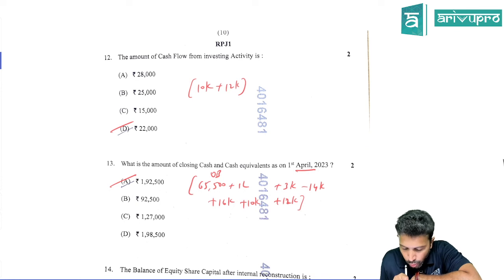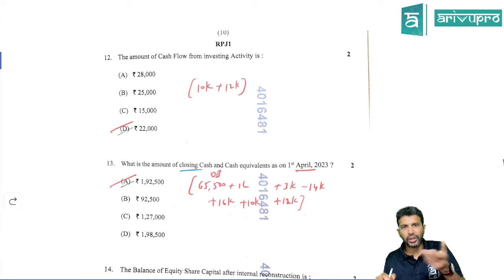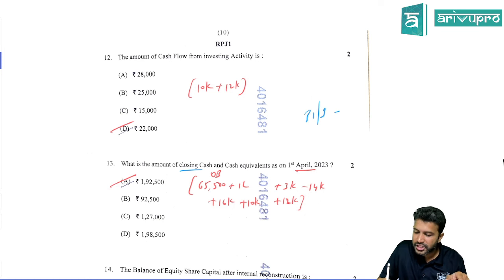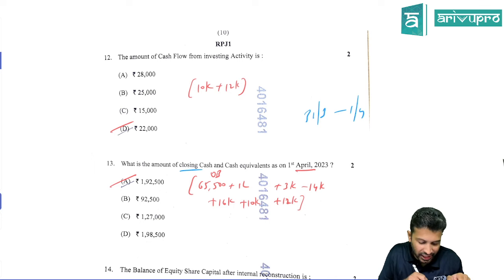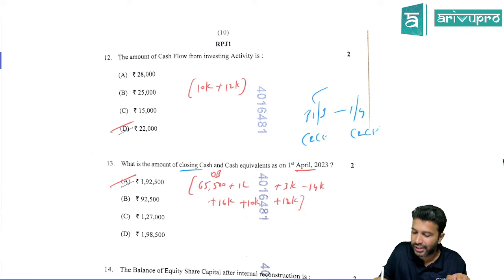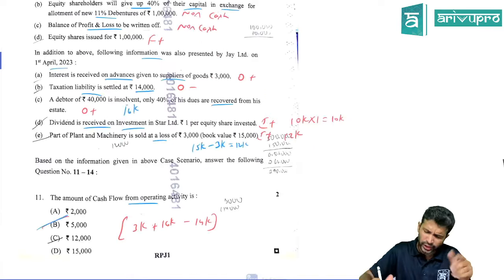Okay, next MCQ. What is the amount of closing cash and cash equivalents on 1st April? They're not asking at the end of the year. They've given transactions only from 31st March to 1st April, only 2 days, right? They're asking for the cash and cash equivalent balance on 1st April, so you only need to take the 2 days' transactions. That we already know.